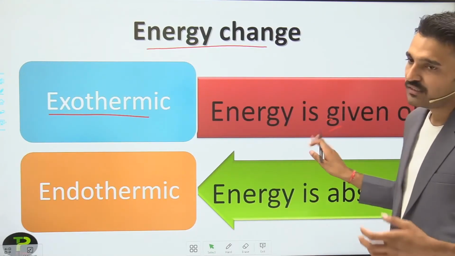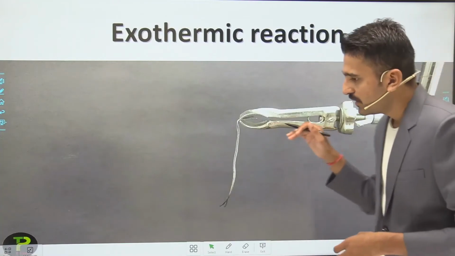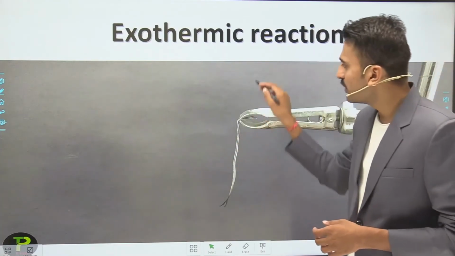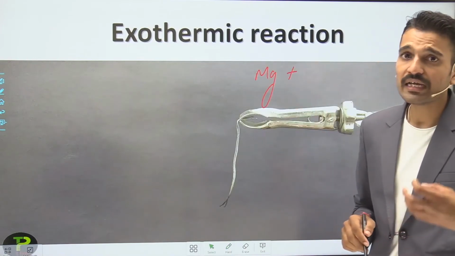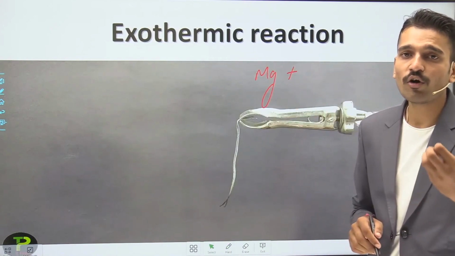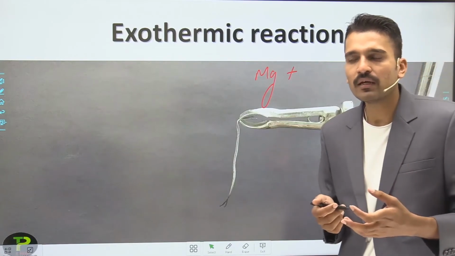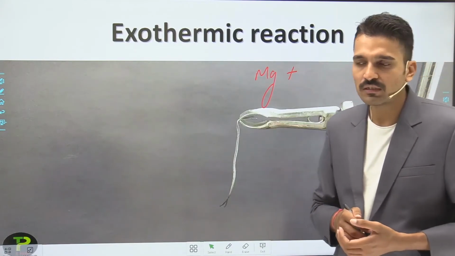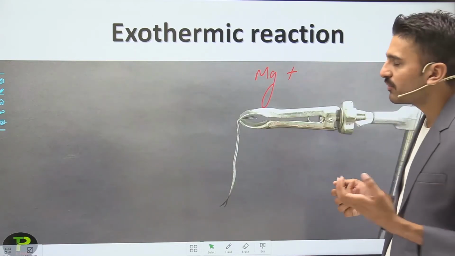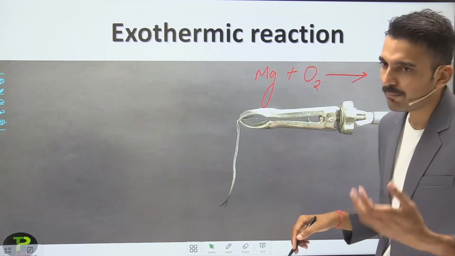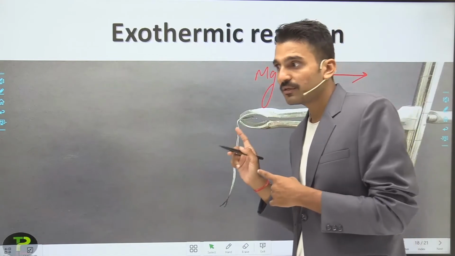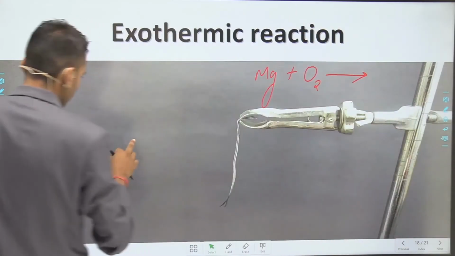So let us see another example. Here I am using the magnesium ribbon, or the magnesium metal, and when I heat it in the presence of oxygen, because oxygen is a supporter of combustion, the burning starts only in the presence of oxygen. So when it burns in the presence of oxygen, what happens? This equation is very important. See this video.